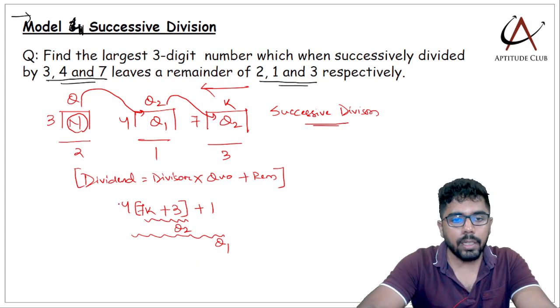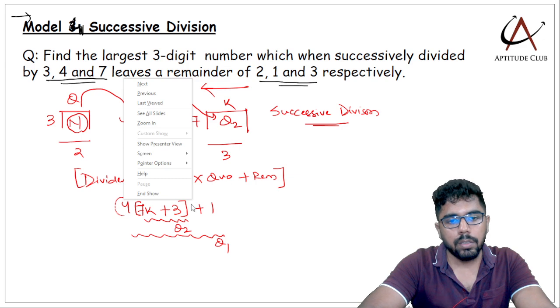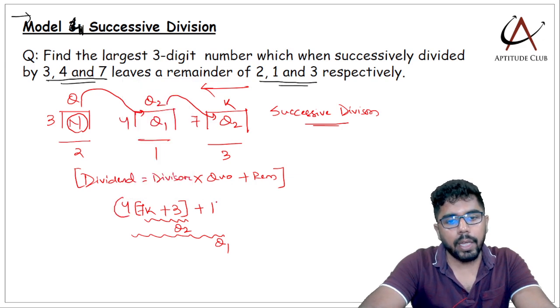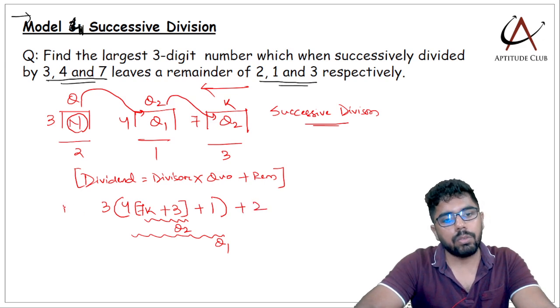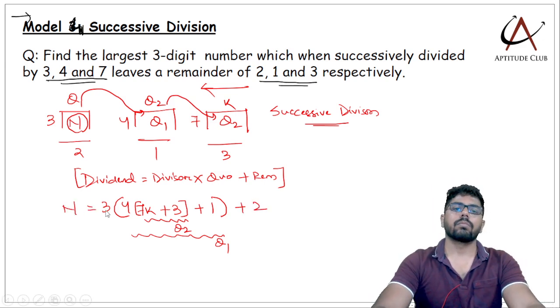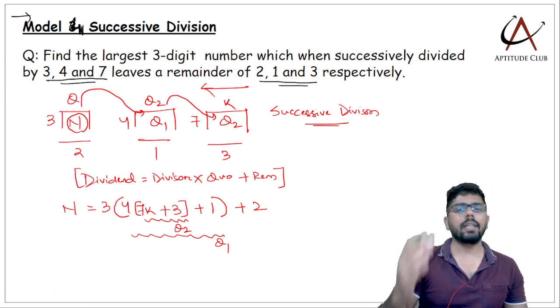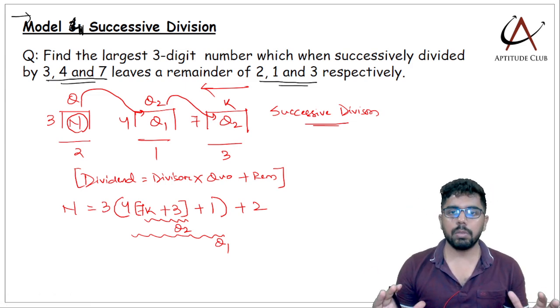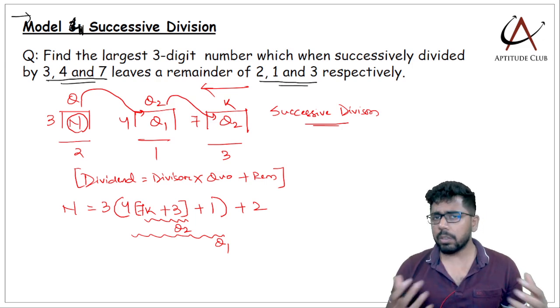And the number n, if you look at it, is 3 times Q1. This entire thing is Q1. 3 times Q1 plus 2. So this is my number. Simple. I'll just start from the end. Dividend is divisor into quotient plus remainder. You see, it's not always about formulas.